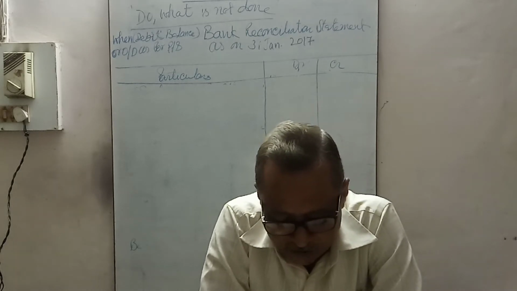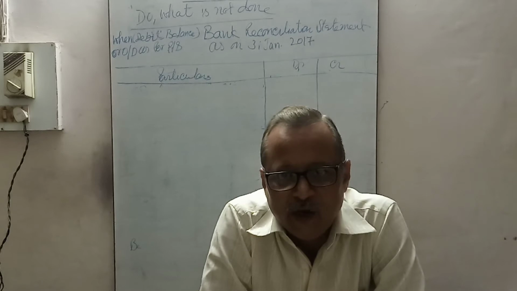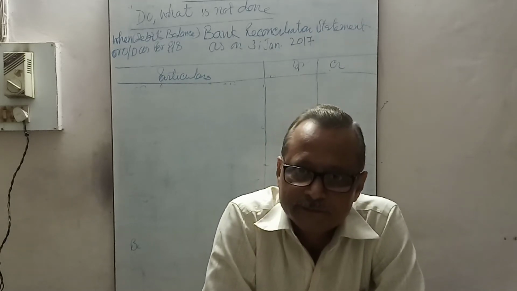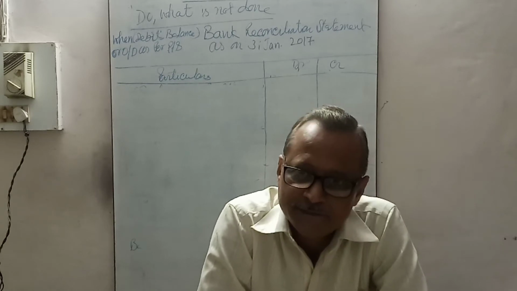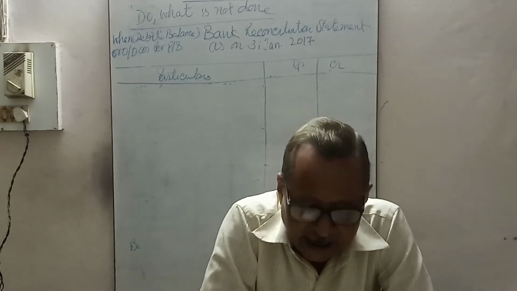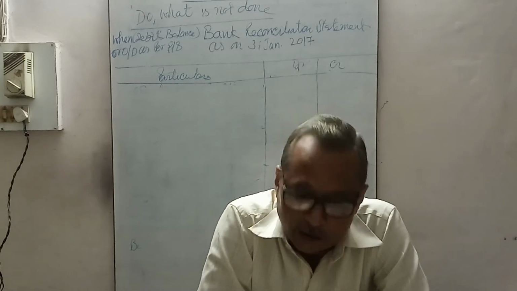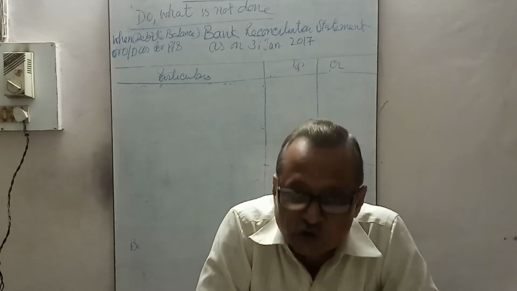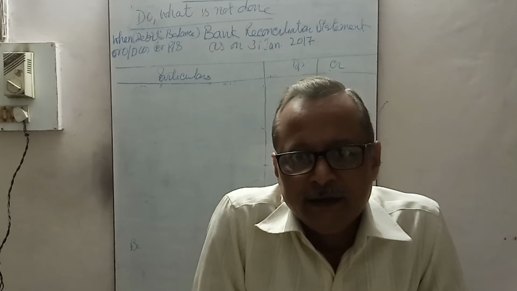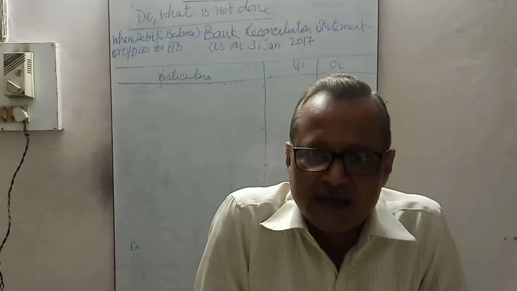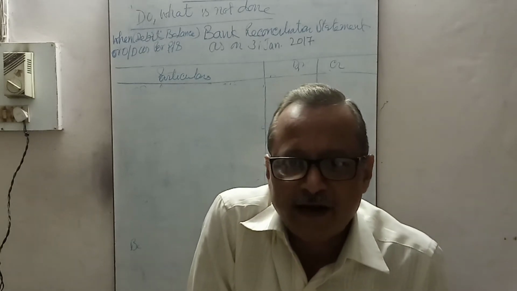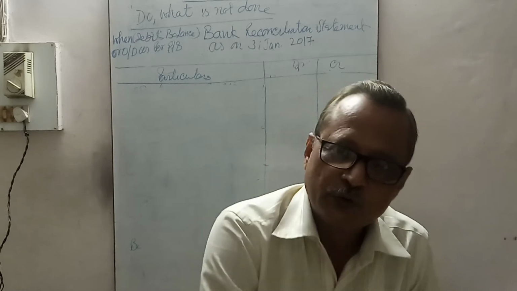Checks amounting to rupees 15,000 were paid into bank, that is deposited, in March. You are preparing the reconciliation statement for March. In March it was paid, out of which it appears only checks amounting to rupees 4,000 were credited by bank. Mean up to 31st March, only 4,500 was credited, rest was not credited. So that should be credited.